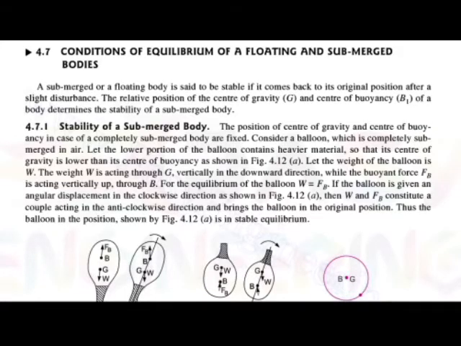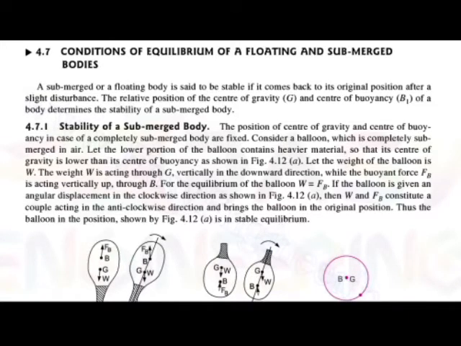When can we say that a body is stable? When it comes back to its original position after some disturbance, then we can call it stable. Any body, if it returns to its original position after a disturbance, we can call that body stable, whether the body is completely submerged or floating. When this body comes into the original position after the disturbance, then this body is said to be stable.